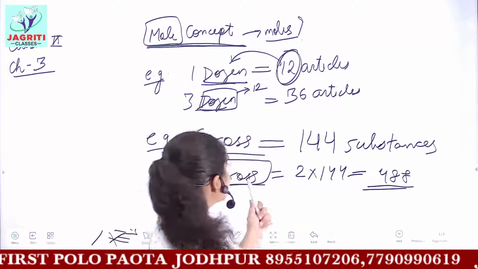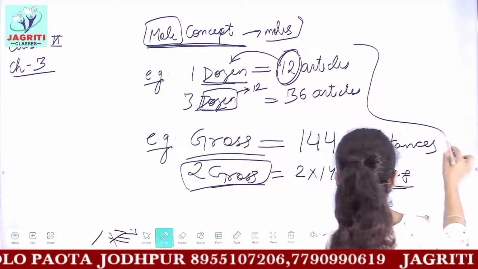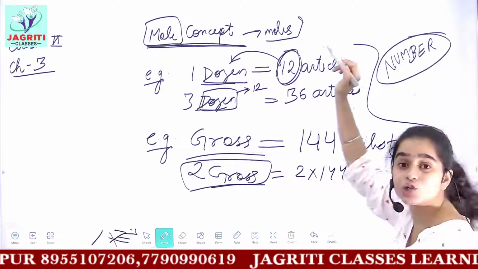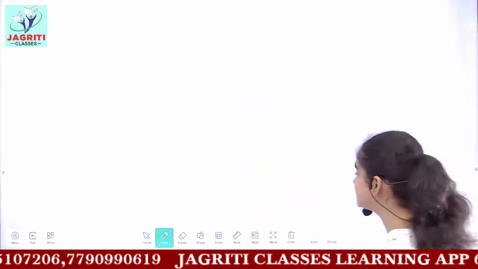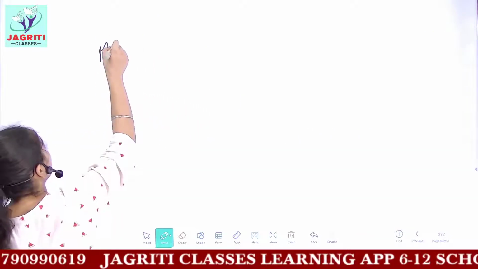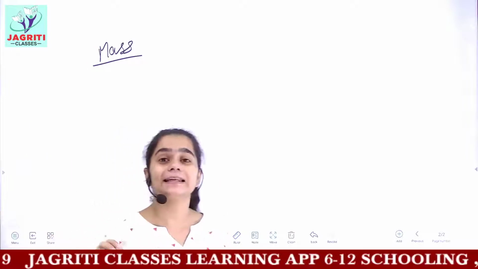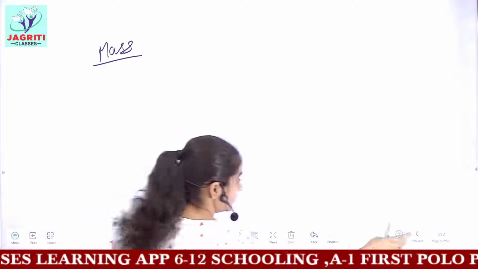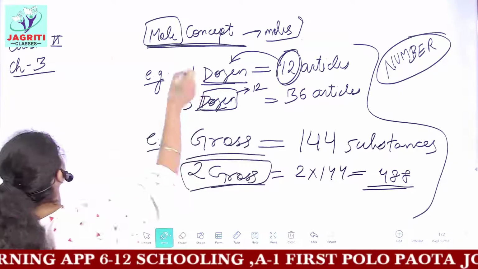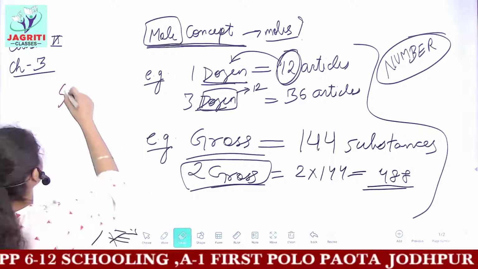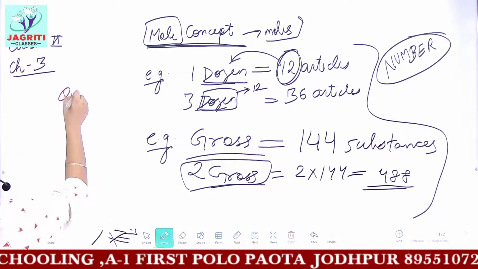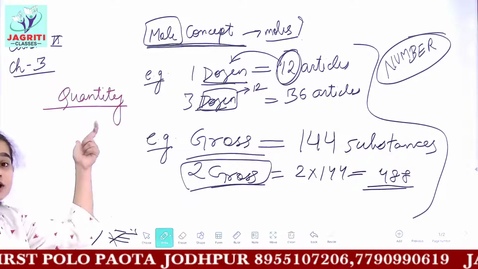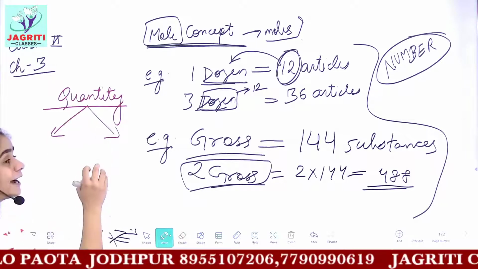Similarly, these are the units of number. In this, we are telling the number of substances with us. These units are based on numbers. And the next thing which we study is mass. We can classify the quantity of any articles according to the number or according to the mass, okay? What we studied just now was that you can classify or categorize the substance as per the quantity. And to show the quantity you have, you can show it by 2 different methods.